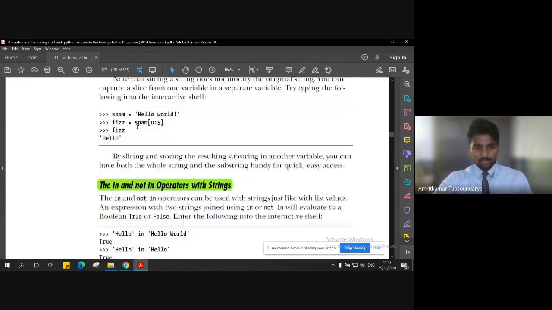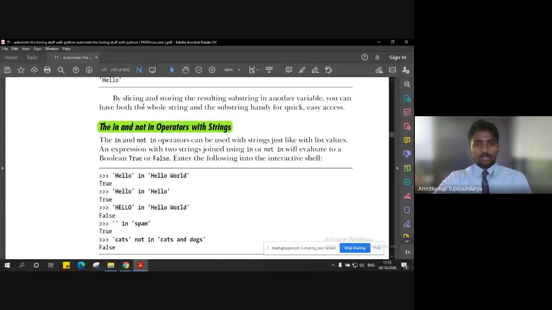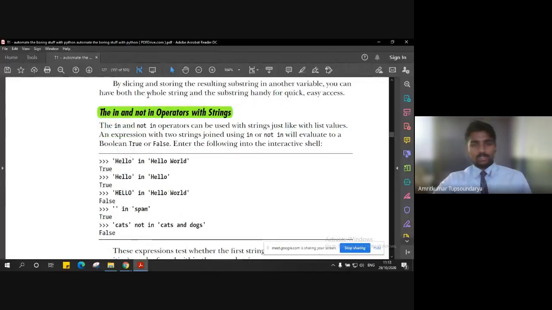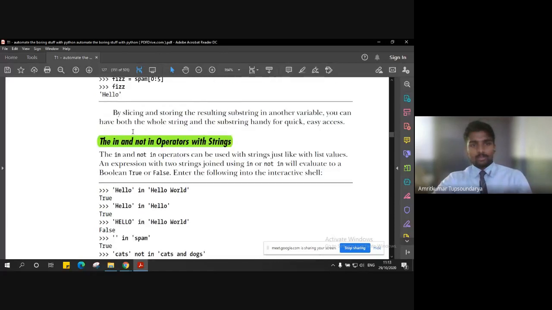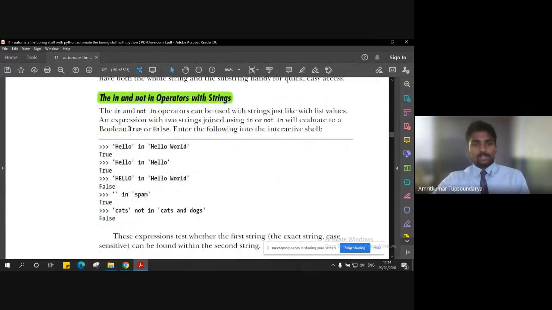So let's not waste much time on it, because they are almost similar to the lists that we encountered in the previous chapter. Similarly to how we did slicing and indexing in lists, the in and not in operators in lists are almost similar to what we do here with strings.